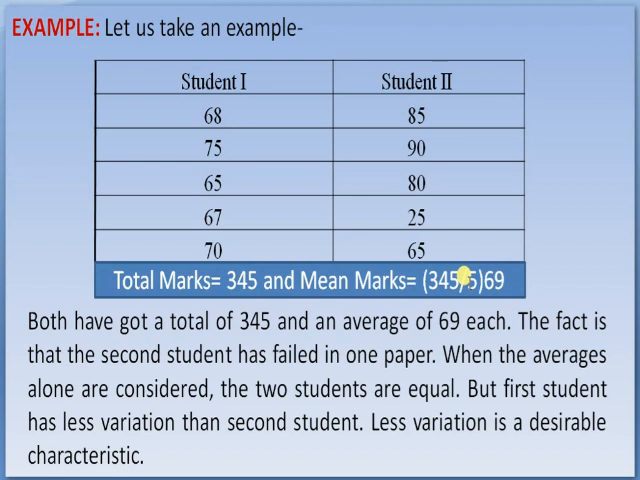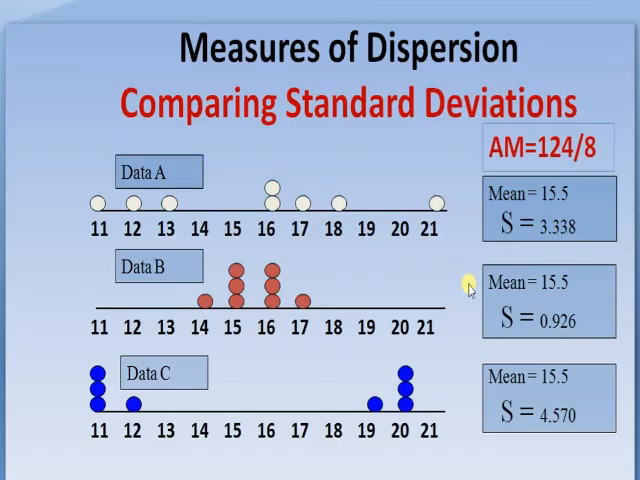But here we see that the second student got 25 marks out of 100, and he is treated as failed because 50% are the passing marks. The average marks are 69, but the second student failed in one subject. So the mean would not be a true representative of the data, and we have to calculate the dispersion of the data, and 25 is far away from 69, that is the average.